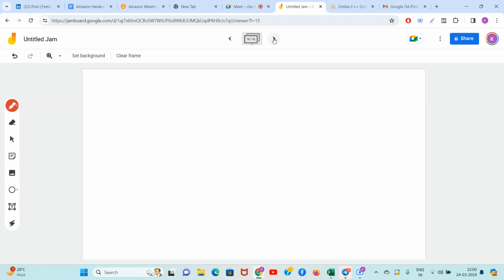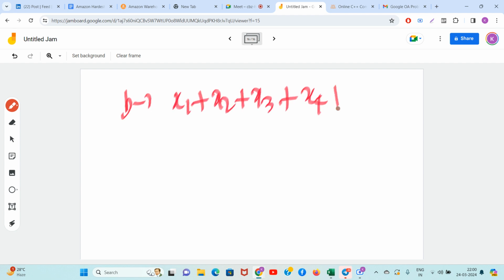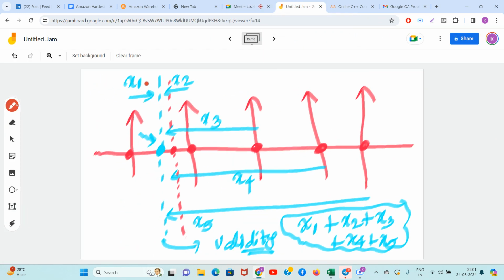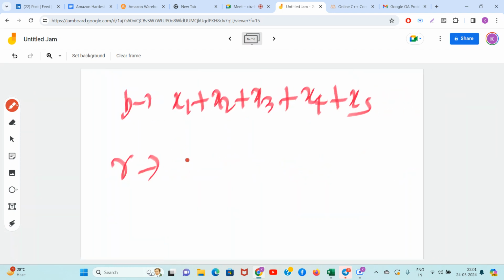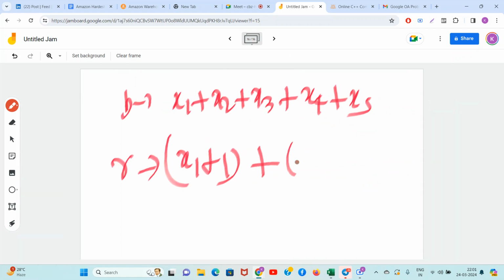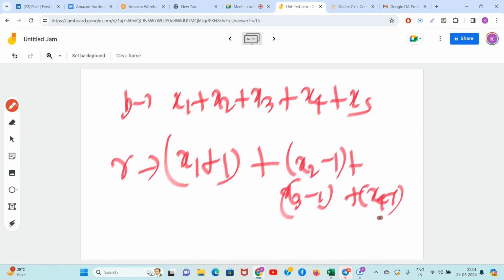For the blue line, the validity is x1 plus x2 plus x3 plus x4 plus x5. For the red line, which is one point ahead, guys, it is only one point ahead, so what happened? x1 becomes x1 plus 1, one point further. But in all the others it becomes minus 1. This was x2. Now I am checking for the red line, so this will be x2 minus 1, x3 minus 1, x4 minus 1, x5 minus 1.